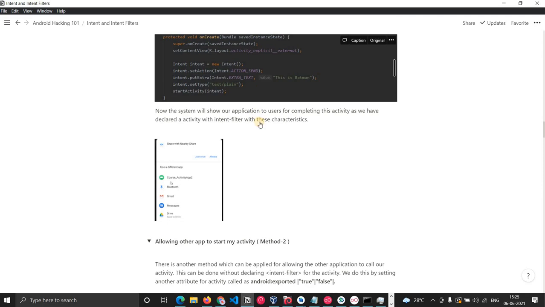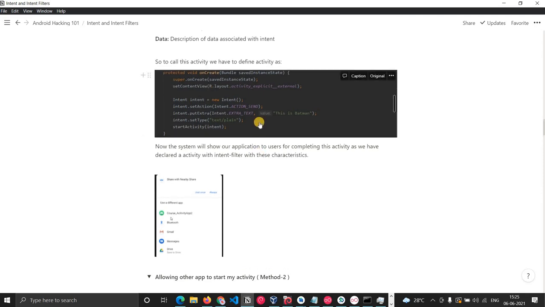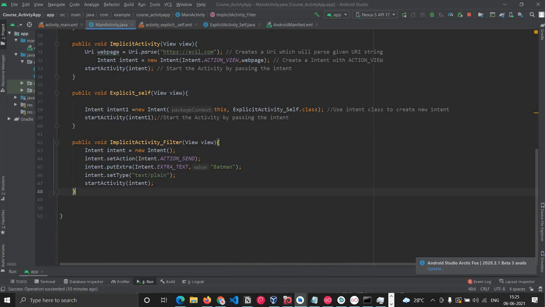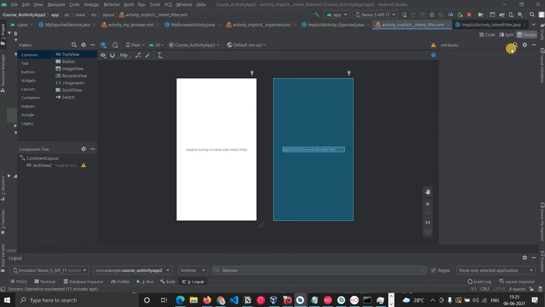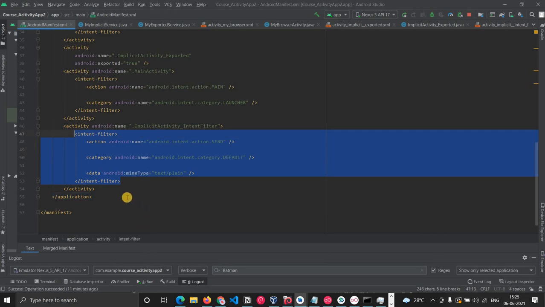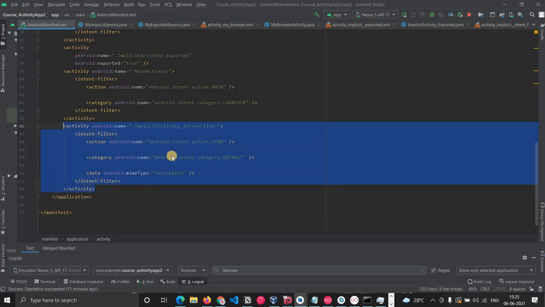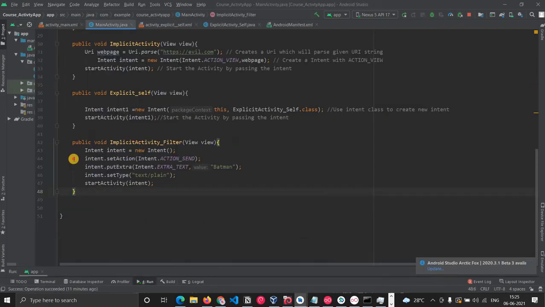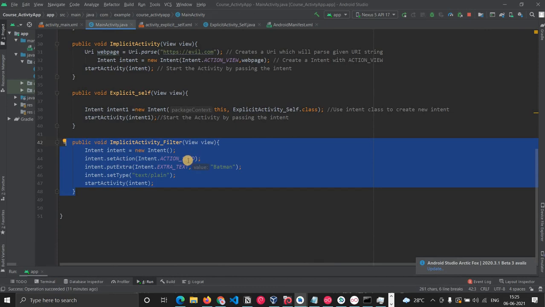Now, how does the code and the Android manifest declaration differ? Let's go back to the manifest file. That manifest file is for course activity app2. Here you can see the activity. App2 is declaring an intent filter for this activity, which means it is allowing an external application to call this activity. To call it, we wrote code in app1.